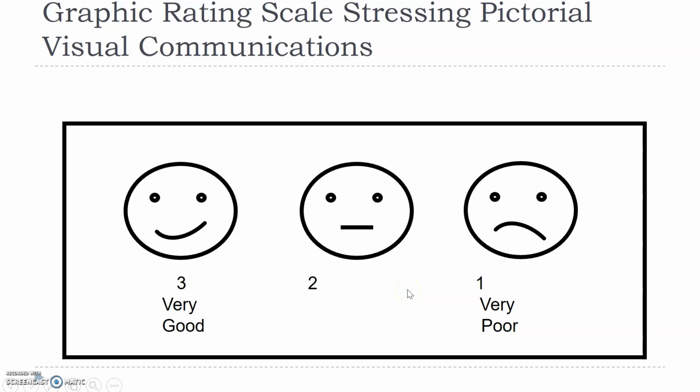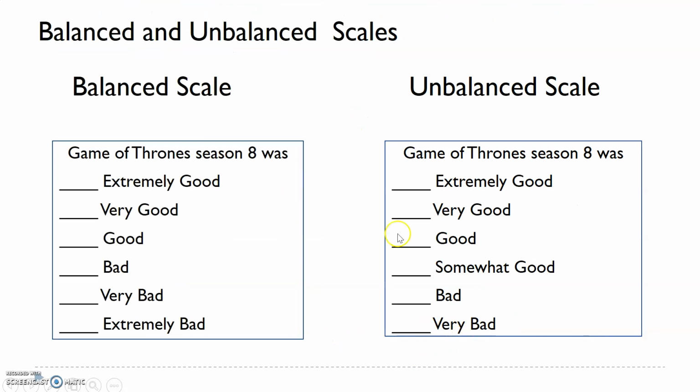Sometimes we use the graphic scale. It is easier to use, like most feedback forms if you have seen. How did you like our service? Sad, happy, neutral. This is the easiest scale to use. Balance scale means you have positive options and negative options equally. If I say Game of Thrones season 8 was extremely good, I have 3 good options and 3 bad options. So that is